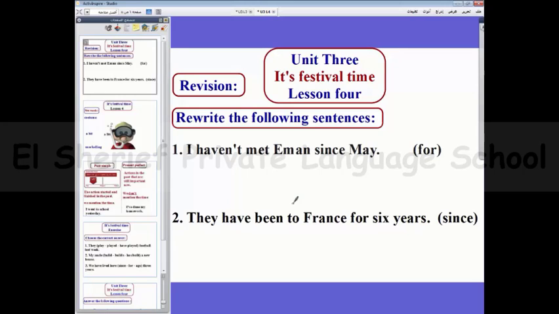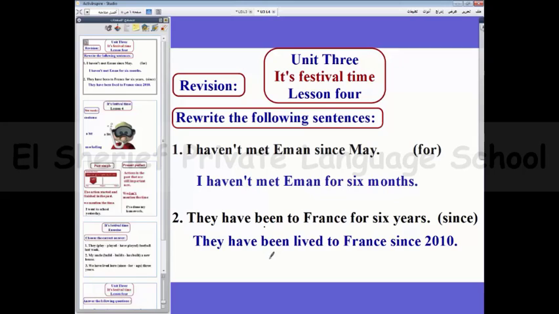How can we use for here? Look, yes. I haven't met Iman for 6 months. Number 2, they have lived in France for 6 years. How can we use since here? Okay. They have lived in France since 2010.